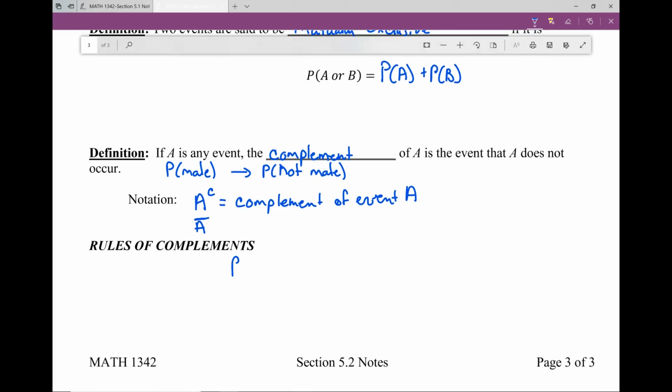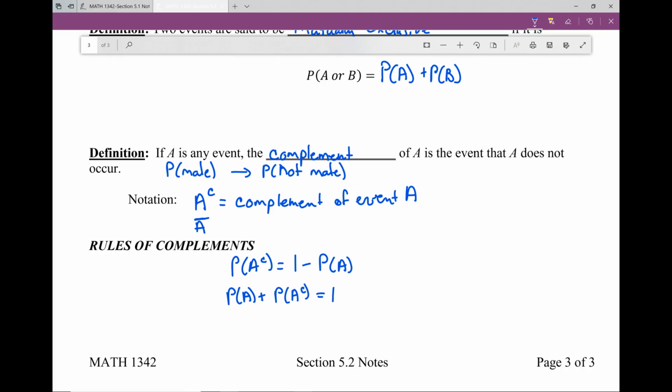So when we look at the probability of A complement, this is 1 minus the probability that A occurs. The complement of A and the probability of A must add to 1 because it's one or the other. It's either this item or it's not this item. Those events must add up to 1.